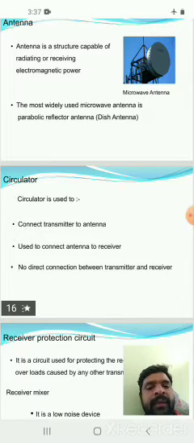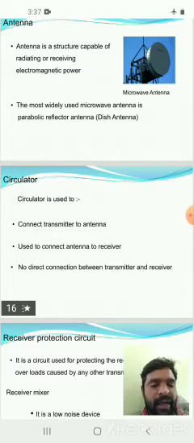Circulator. The circulator is used to connect the transmitter to the antenna, or to connect the antenna to the receiver. No direct connection between transmitter and receiver. Here, in microwave link repeaters, we use a circulator for the transmitting antenna and receiving antenna separately.